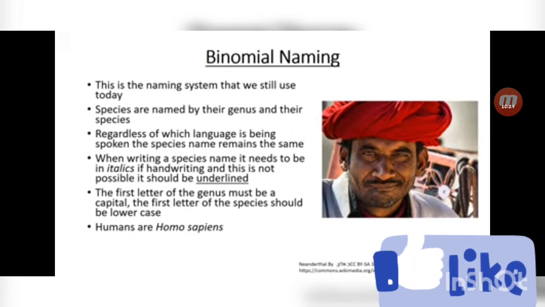The first part is Homo, which is the genus name, and the first letter is written in capital. Whereas in the second part of the name, sapiens, the entire word is written in lowercase or small letters.